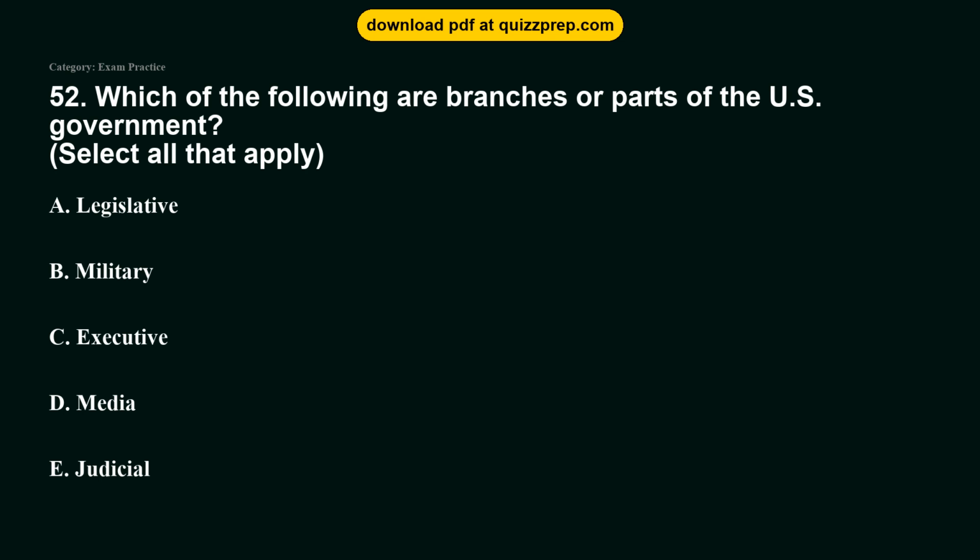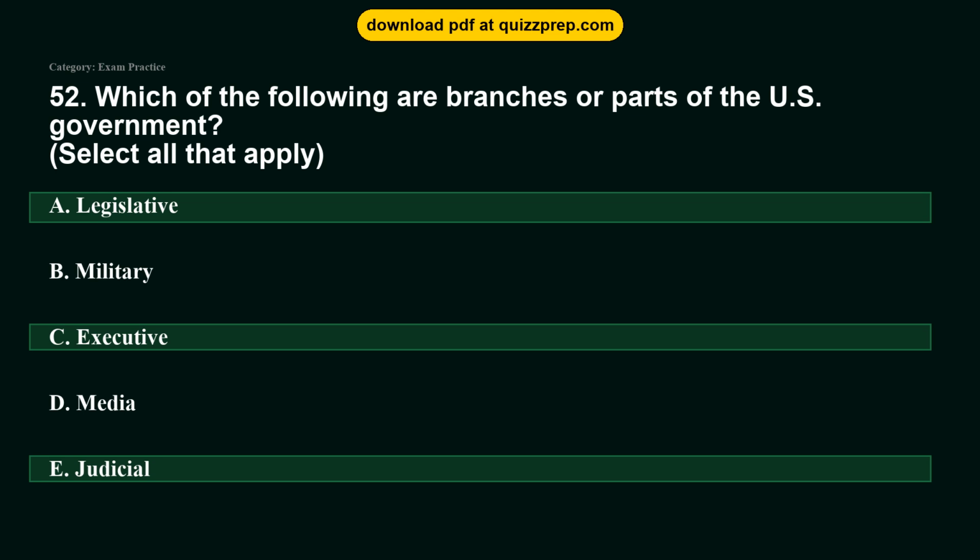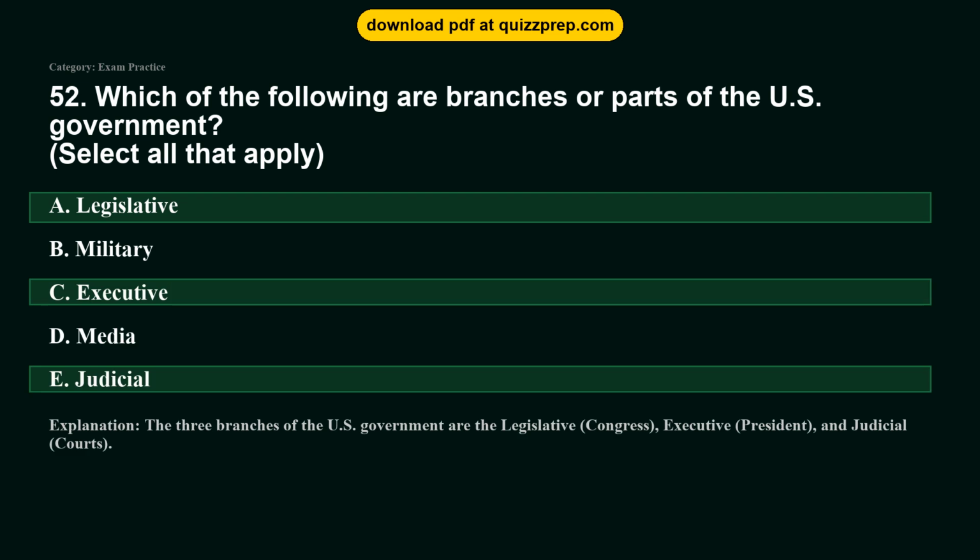Question 52. Which of the following are branches or parts of the U.S. government? Option A, legislative. Option B, military. Option C, executive. Option D, media. Option E, judicial. The correct answers are options A and C and E. Legislative, executive, judicial. The three branches of the U.S. government are the legislative, Congress, executive, president, and judicial, courts.